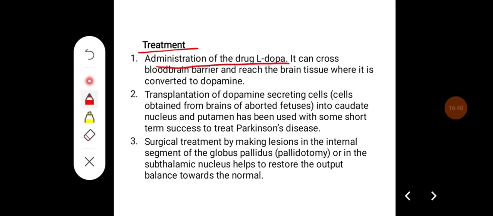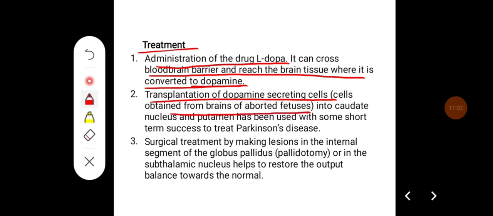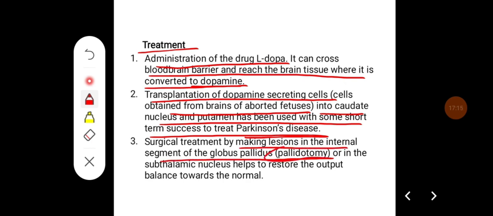It can cross the blood-brain barrier and reach the brain tissue where it is converted to dopamine. Then other modality can be transplantation of dopamine secreting cells, cells which are obtained from the brains of aborted fetus into caudate nucleus and putamen, which has been used with some short-term success to treat Parkinson's disease. Surgical treatment by making lesions in the internal segment of the globus pallidus, that is pallidotomy, or in the subthalamic nucleus helps to restore the output balance towards the